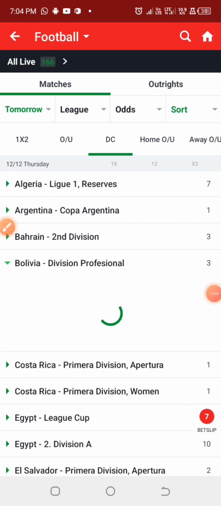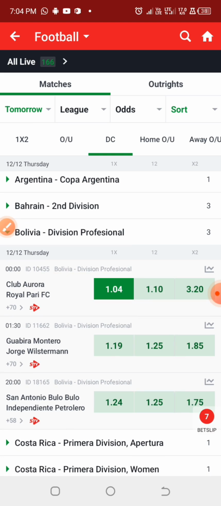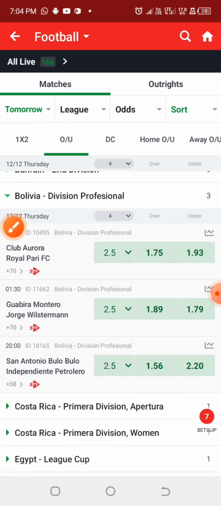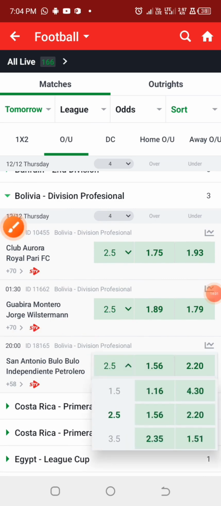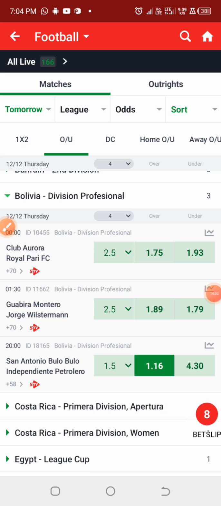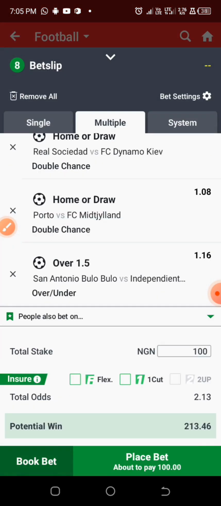Right, so we have it, and so we are predicting this particular game as over 1.5 goals. The bookmaker there is providing the odd at 1.16. Now we should be having something like 2 odd, and as simple as that.